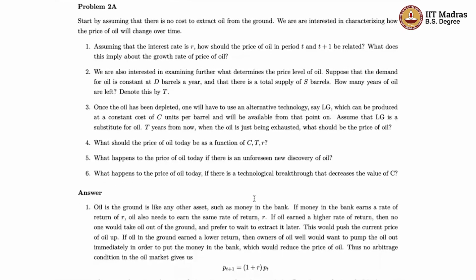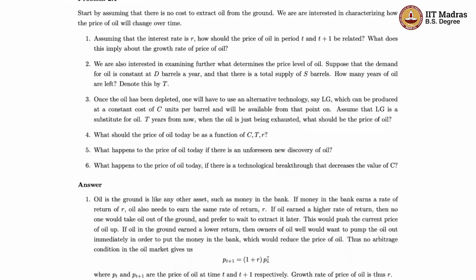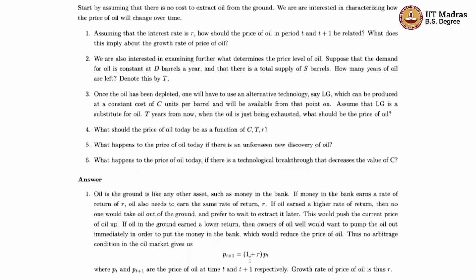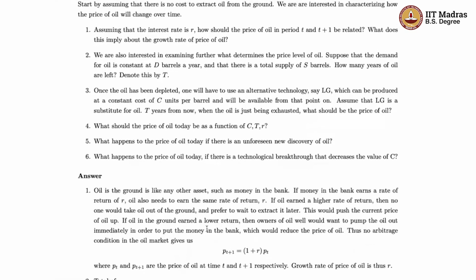Okay. So if you combine these two things, the oil's rate of return is also R. And therefore, we know that the price of oil in period T plus 1 has to be equal to 1 plus R times the price of oil in period T, right? Why is that? Because if you calculate (P_{T+1} minus P_T) divided by P_T based on this, you will see that it's equal to R. So the growth rate of the price of oil has to be equal to R, which is the same as the rate of return that the money in the bank was earning.